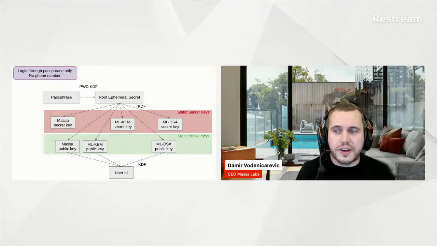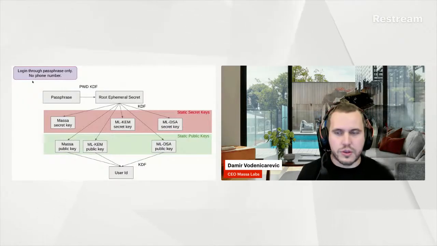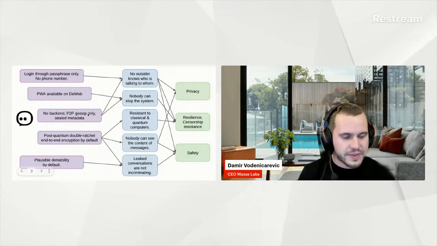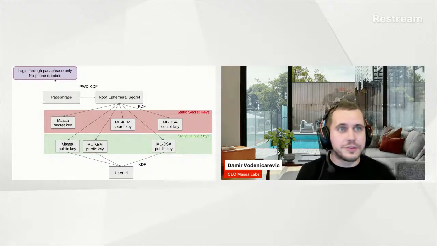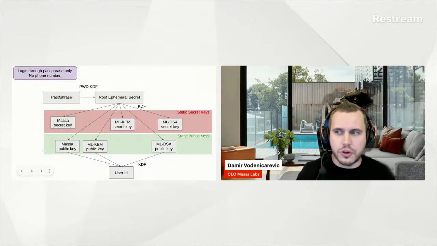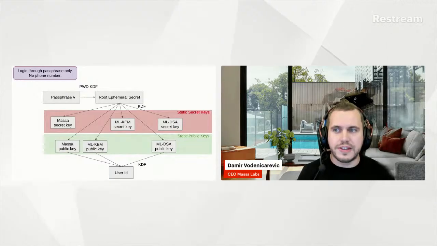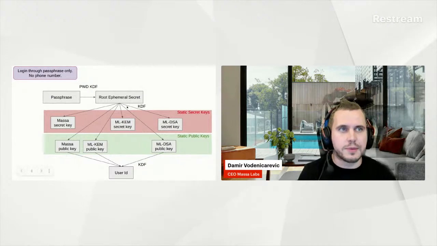So if we look a bit closer at how these things work, these boxes on the left here, the first one is we log in through a passphrase only. There's no phone number. So this means that under the hood, the user is going to enter a passphrase that's going to be special to that user. This is going to allow the system to derive some kind of root ephemeral secret from which a set of keys are going to be derived.